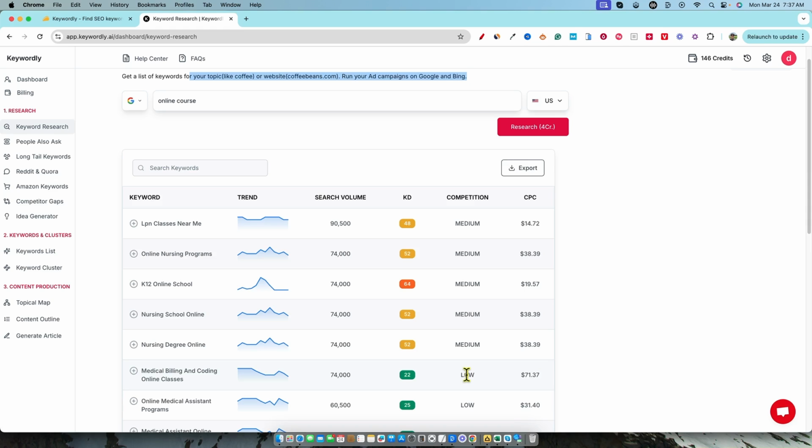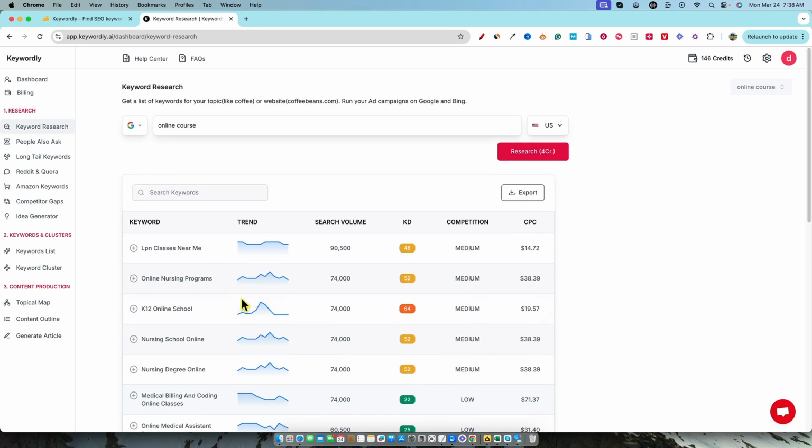Competition can be good because it means it's a popular keyword. A lot of people are bidding for it. But low would mean that you would get a lower bid and so forth. And then KD would mean if you're going to try to rank for this. But I find it highly, highly doubtful that a keyword that's getting 74,000 search volume, medical billing and coding online classes, is only a 22 KD, right? So right off the bat, I have questions about how they're getting their scores. Again, 74,000 for a keyword that has a cost per click of $71, there's just no way that it's 22 on the SEO front, right?